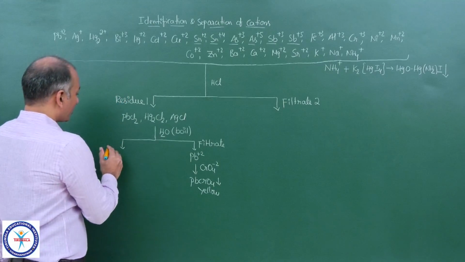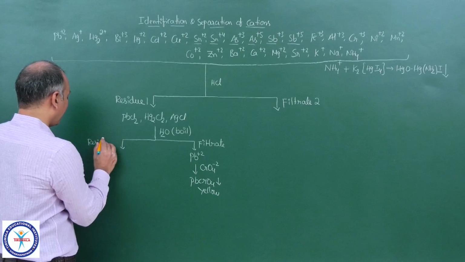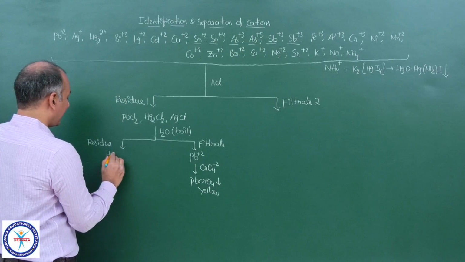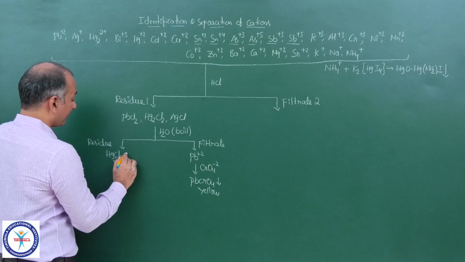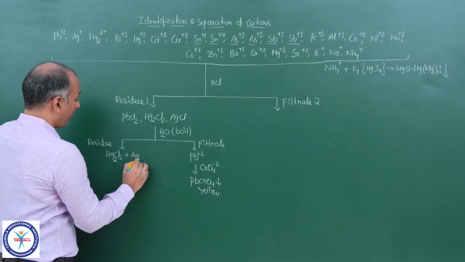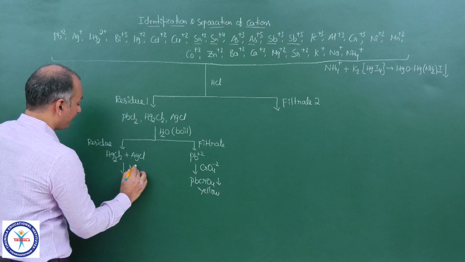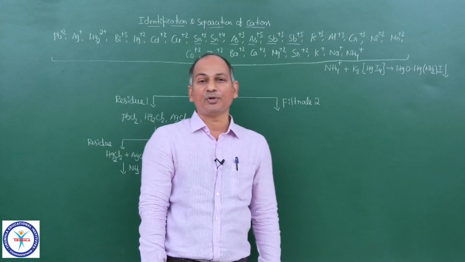Now come to this side. We have here the residue. Again, let me not give any number to this residue. So this residue contains Hg2Cl2, sorry, and AgCl. Now what we do? We add ammonia. All of you recall what happens to AgCl if you add ammonia?